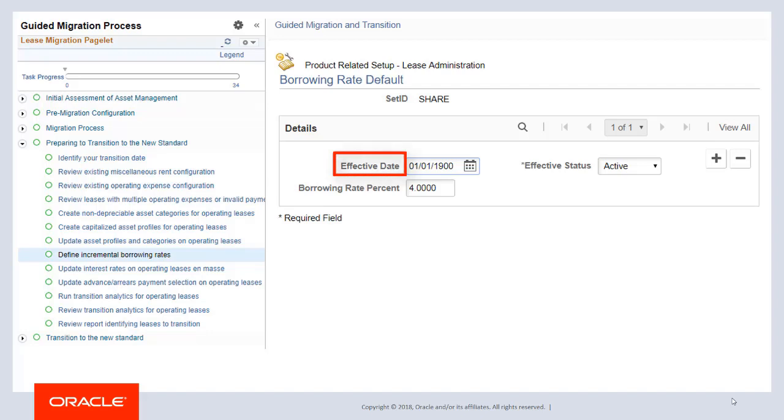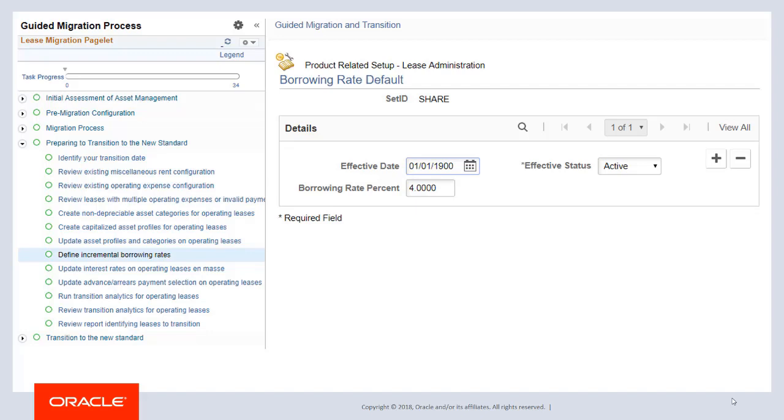The effective date should be earlier than the earliest start date on your operating leases. In this example, the organization has a 4% rate as of their transition date in 2019. The effective date on this page is 1/1/1900 to ensure that the same 4% rate is used on all leases transitioning to the new accounting standard.